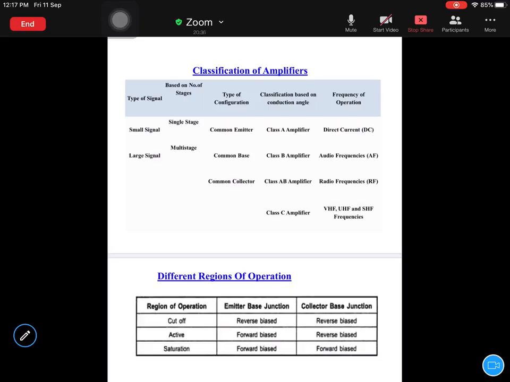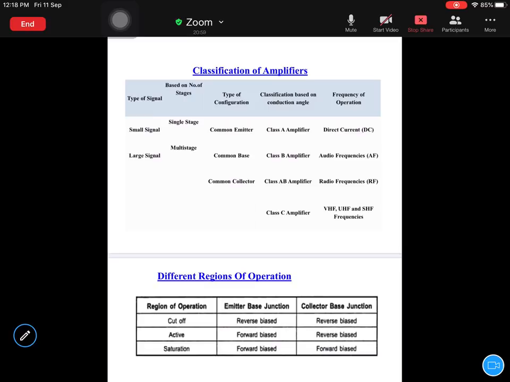Next one, based on the context of conduction angle. Conduction angle means the level after which you want to turn on the amplification process and after which you turn off the amplification process. It depends on the duty time of the amplifier.